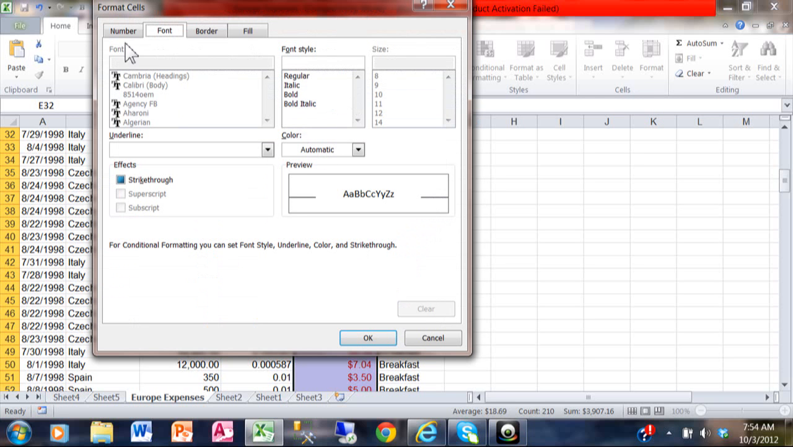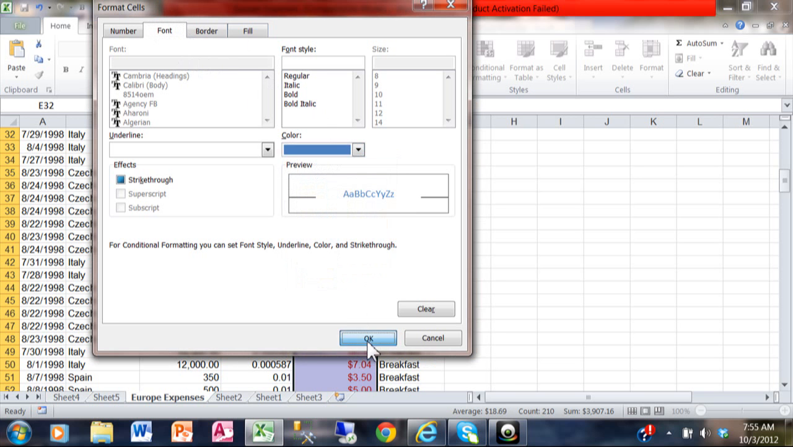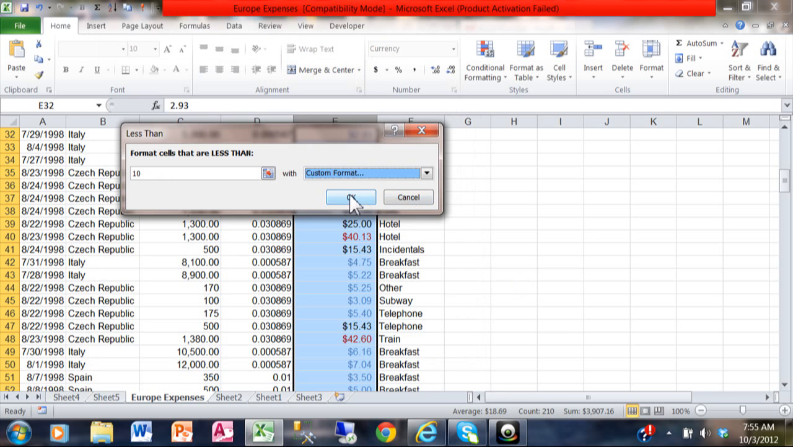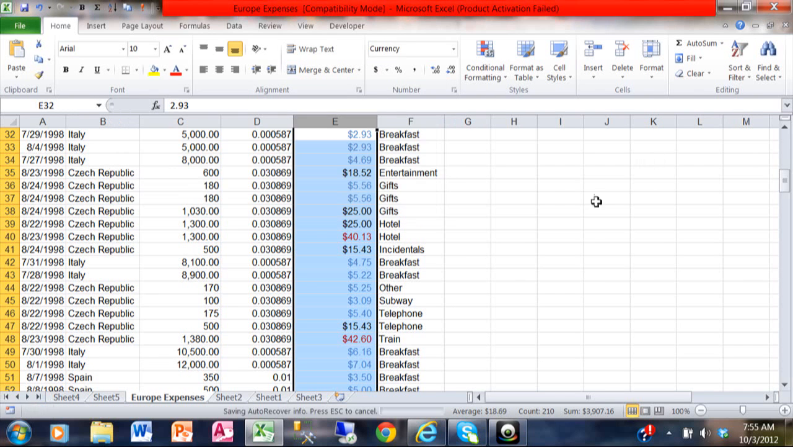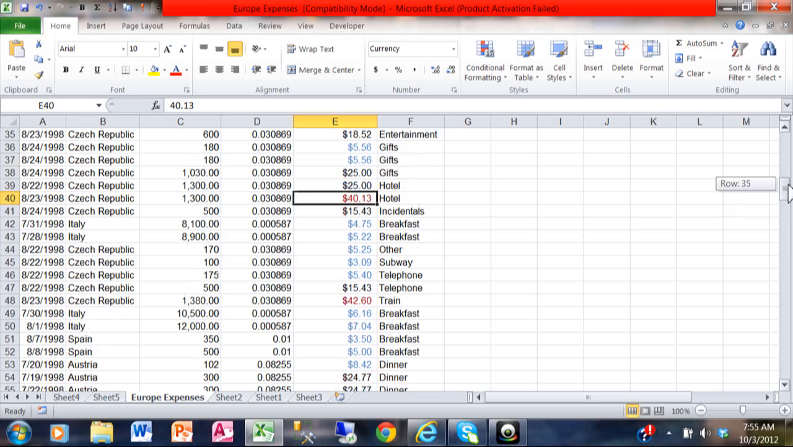Then you can pick anything you wanted to from here, including the number format, the font, the border, and the fill, and any combination thereof. So let's just go with font, and I'll make them a shade of blue, and we'll click on OK. So anything that's less than 10 will be blue. And you can see exactly what happened. The things that are less than 10 are now blue. Anything between 10 and 30 is still black, and anything over 30 is now red. So that's the way the conditional formatting has always worked.